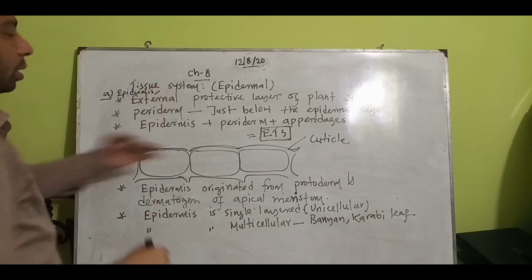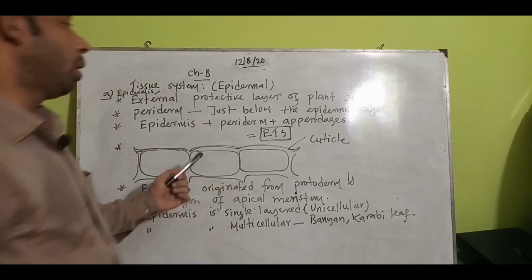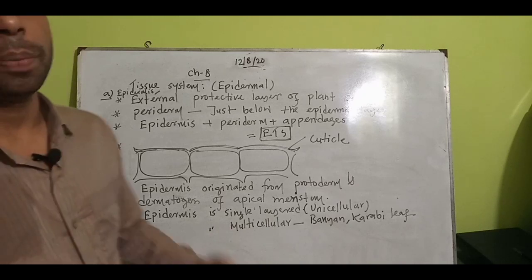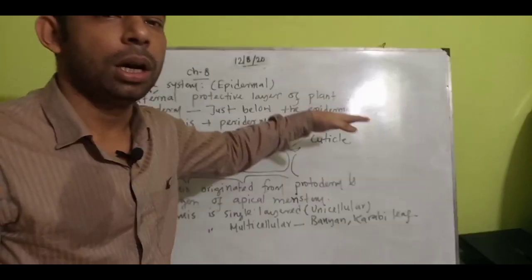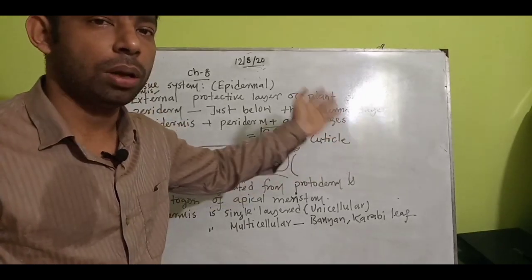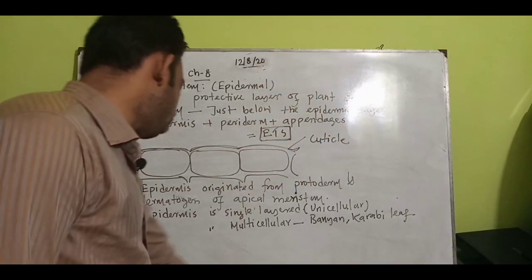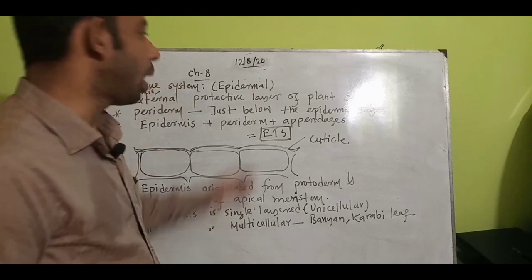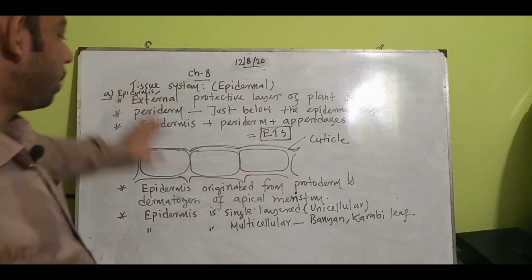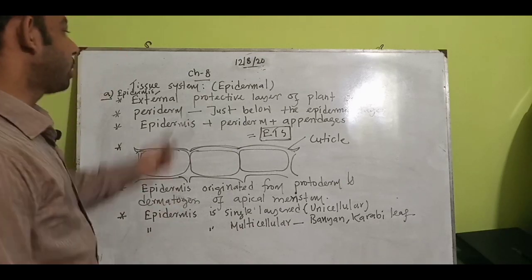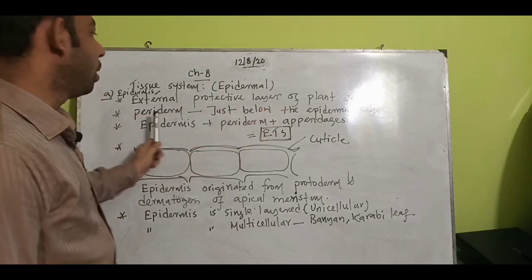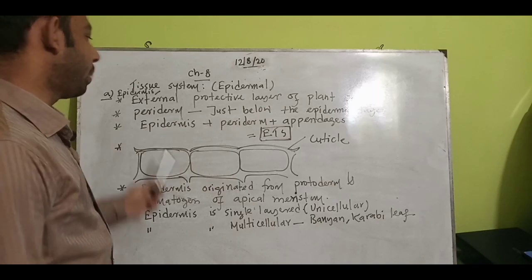In the previous class, I wrote that the epidermal tissue system consists of three parts: epidermis, epidermal pore and epidermal outgrowth. About the epidermis, we can know some important features. It is the external protective layer of the plant organ. Just below the epidermis layer is the periderm.